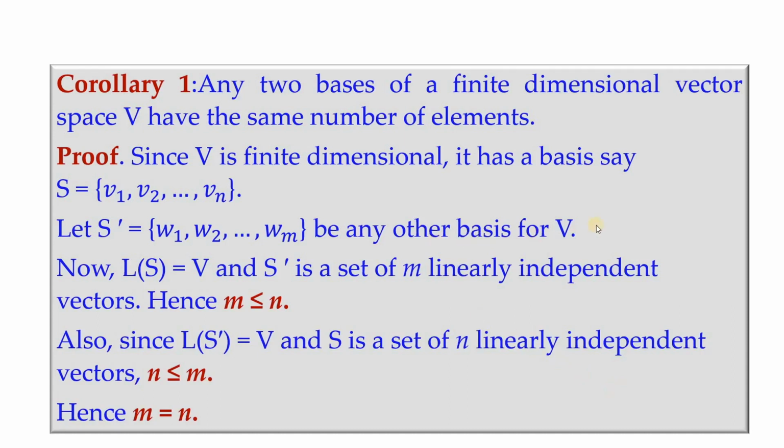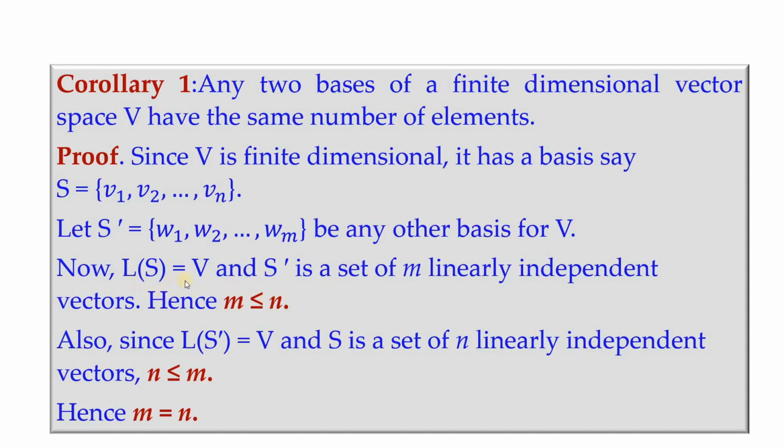Now since V is finite dimensional, it has a basis, say, that is we are assuming the dimension of V to be n. Now suppose we have another basis consisting of m elements, say W1, W2 and so on Wm. Then we have to show that this m equals n. So two bases for the same finite dimensional vector space with n and m elements we have considered. We have to show that m equals n.